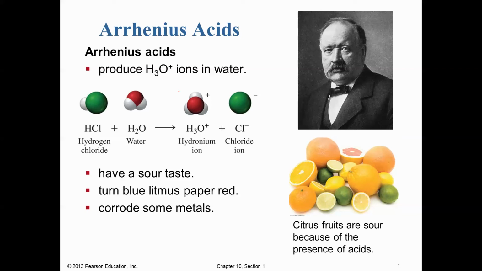So we're going to begin with the simpler of our two acid-base theories, and that's known as the Arrhenius theory. The Arrhenius theory states that acids are going to be anything that produce hydronium ions when dissolved in water. So our acid plus H2O are going to react to form hydronium, and we also make another ion as well, an anion, and we'll talk more about this anion later in the video.